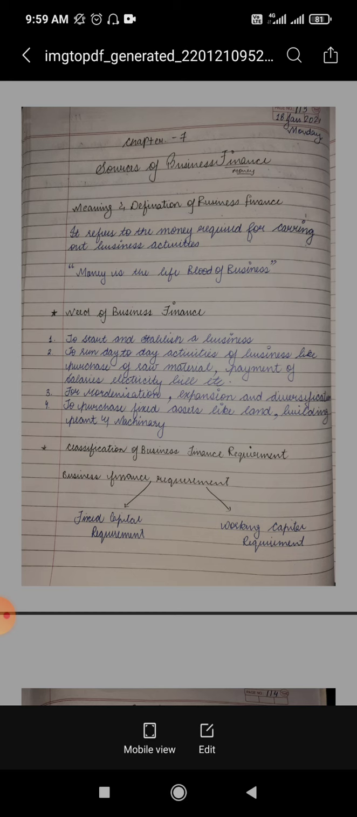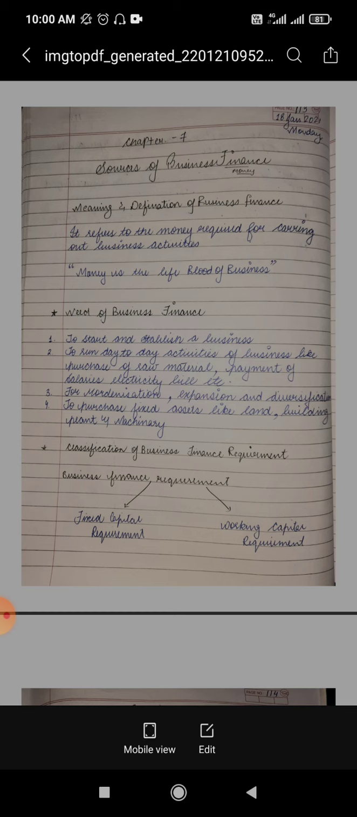Now why does a business need finance? Business needs finance right from the start, to establish a business, to run day-to-day activities of business, like suppose we have to purchase the raw material, we have to pay the wages and salaries of the employees, electricity bill, etc. We also require business finance for modernizing our business, for expansion of the business, for diversification.